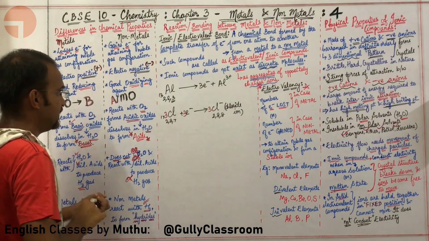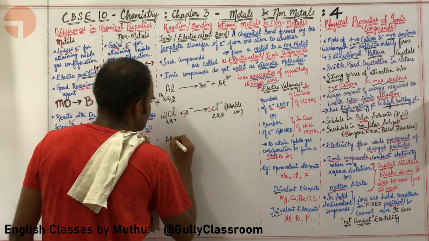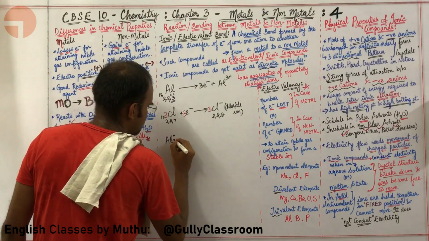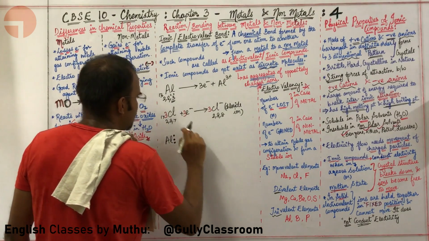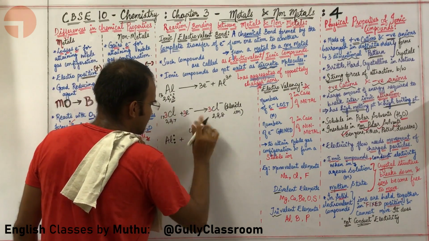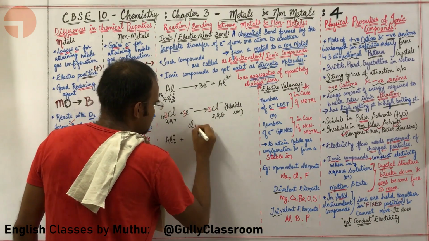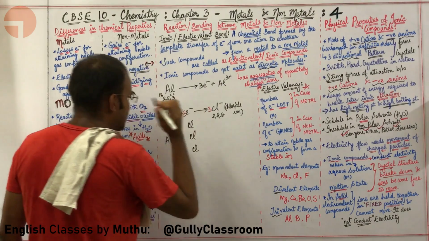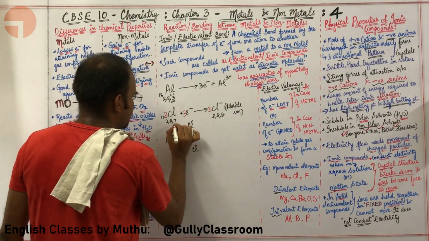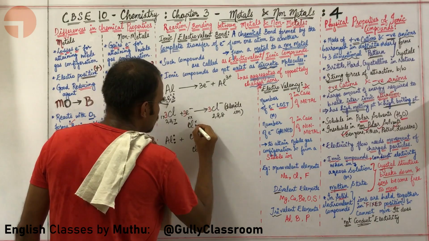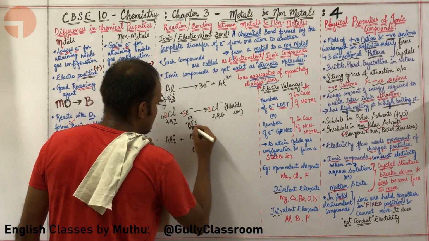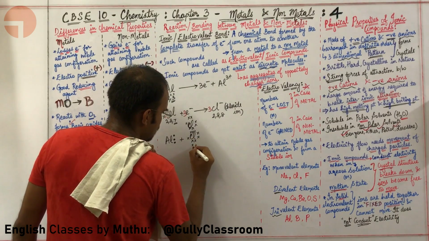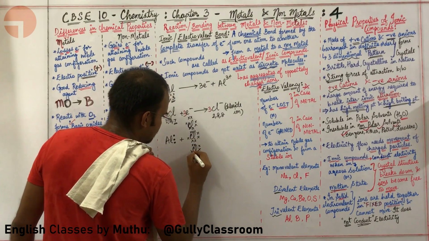Okay, let us draw the complete diagram now. So I am going to draw the aluminium. The outermost shell of aluminium has just 3 electrons. Let me draw 3 electrons over here. Okay, I am having 3 chlorine atoms over here. So I am going to draw 3 chlorine atoms. This is the first one, this is the second one, this is the third one. These are all chlorine atoms. What next is sir? Each chlorine atom in its valence shell has a total of 7 electrons. Okay, so let me draw 7 electrons for each chlorine atom.